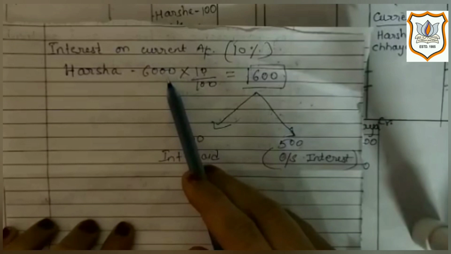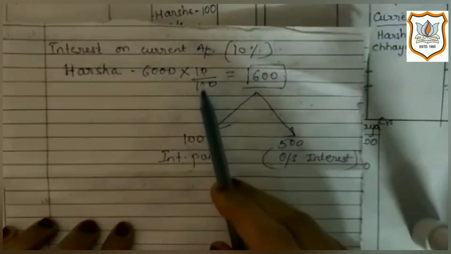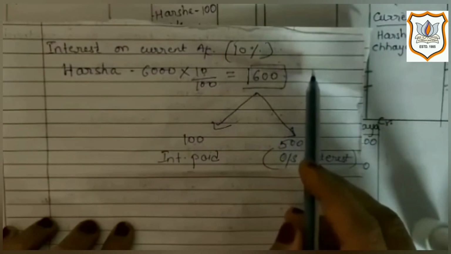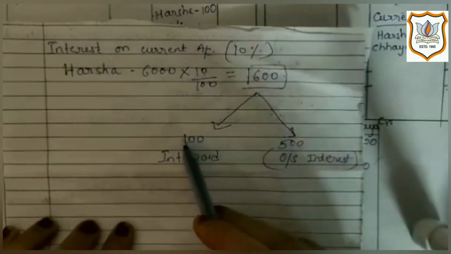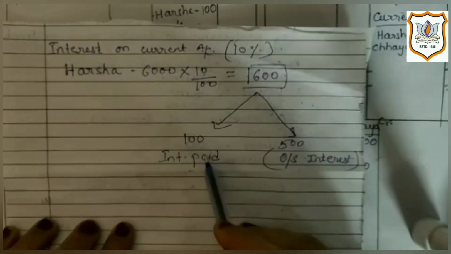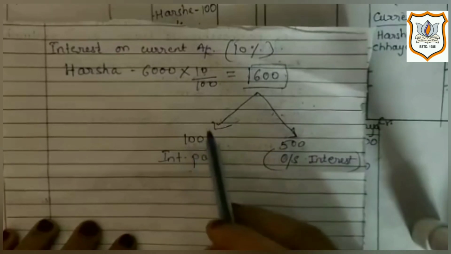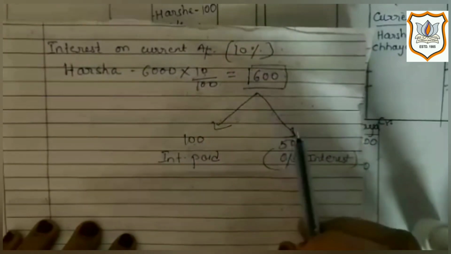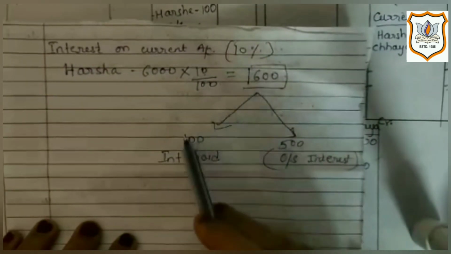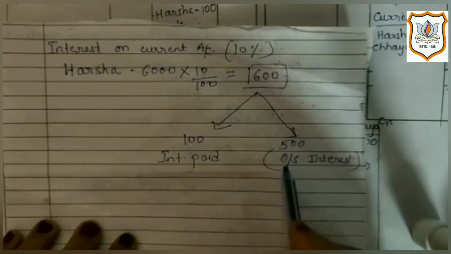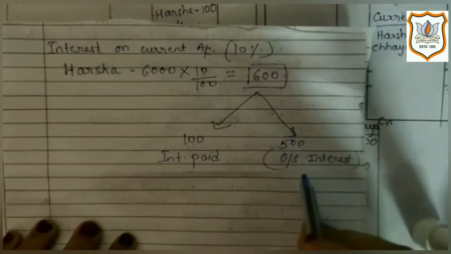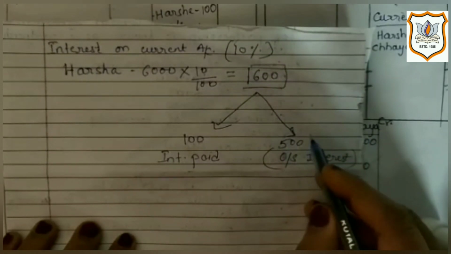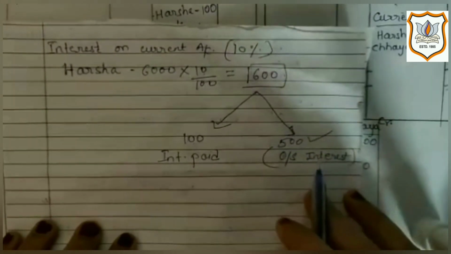Opening balance is 6,000 and interest rate is 10%. We will get 600 as total interest on current account, out of which rupees 100 is interest paid as it is given in trial balance. That means it has been already paid by the partner, and remaining amount, which is 600 minus 100, that means 500, is outstanding interest. That means it is still to be paid. So we will give two effect of rupees 500.